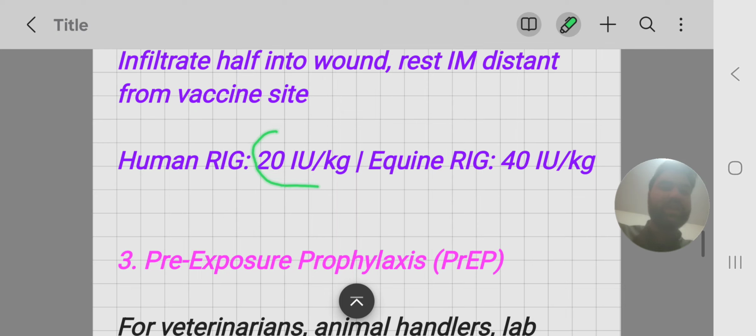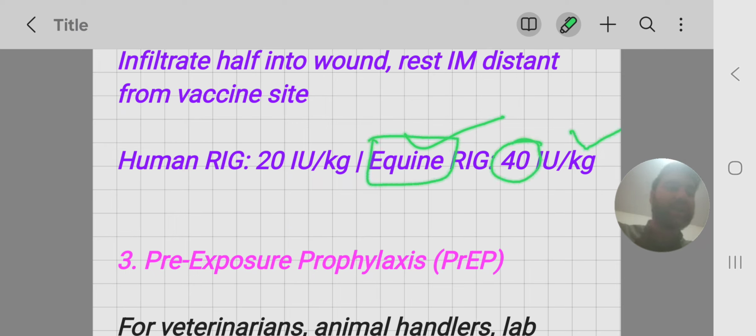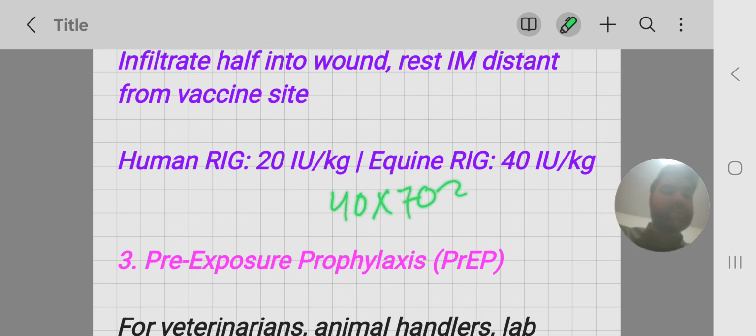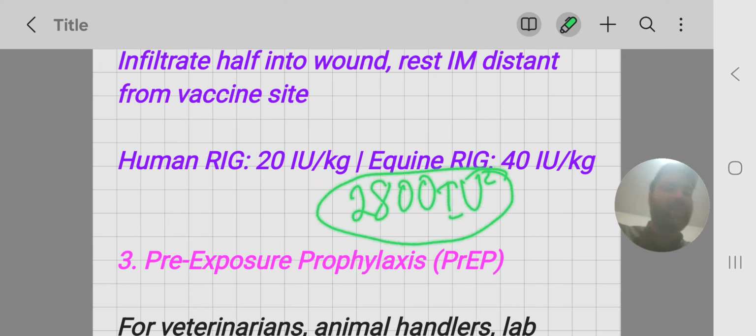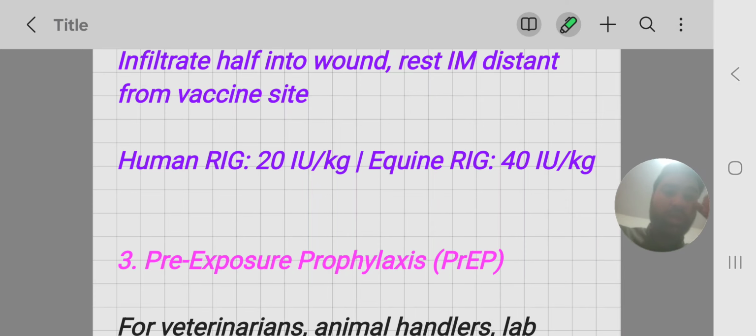Dose is 20 international units per kilogram of human RIG, or equine. If it is given as equine, then 40 international units per kg. So a 70 kilogram person requires 40 into 70. So the patient requires 2800 international units of this equine. Of this, 1400 is given into the wound and 1400 is given into the gluteus. So this is the method of giving this immunoglobulin.